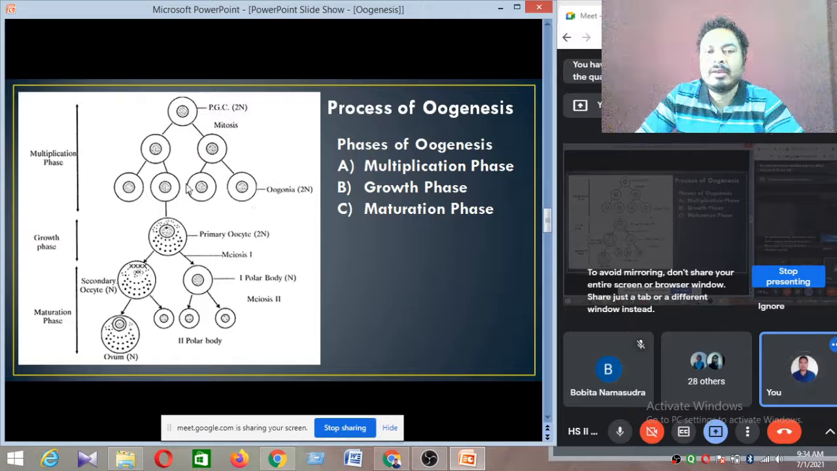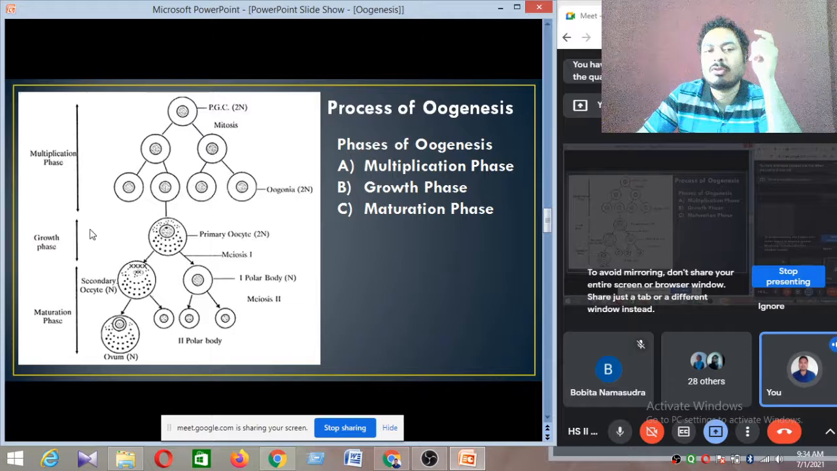That's why the oogonia becomes a completely bigger cell, and this bigger type of cell is called the primary oocyte. But just to remember, their chromosome number remains the same. The chromosome number of the oogonia is 2n, the chromosome number of the primary oocyte is 2n, both having the same chromosome number. So this is called the primary oocyte, the formation of the primary oocyte from the oogonia.